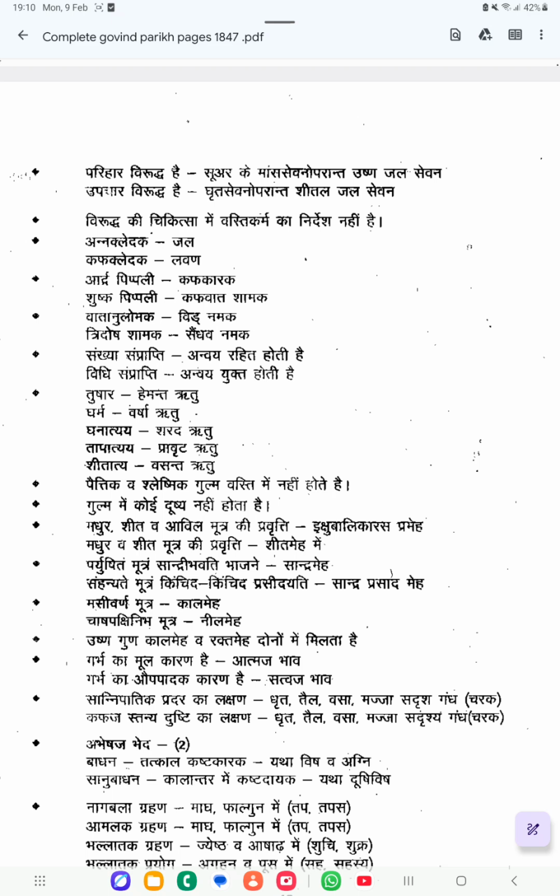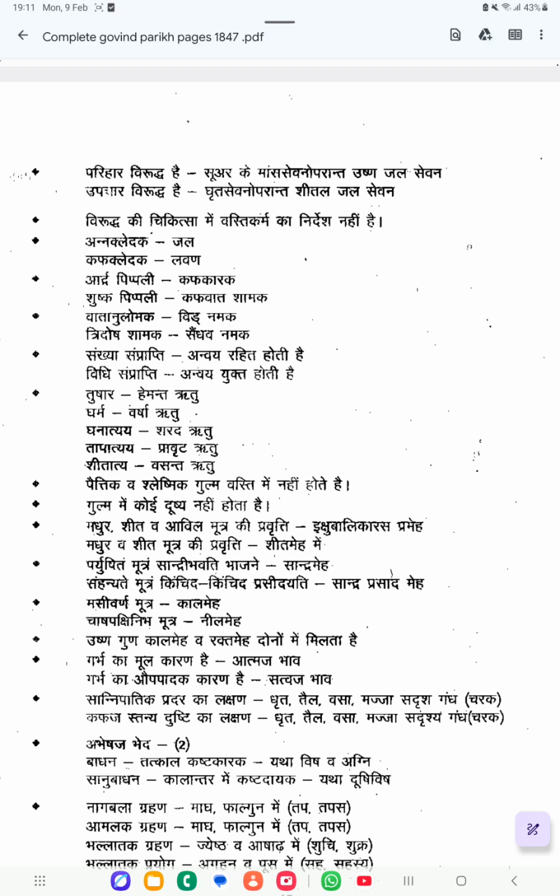In some portion there will be concentrated urine and in some area you can see very clear liquid. That type of urination is called Sandra Prasada. If the full urine is severely concentrated, then it is called Sandra Meha. These are all types of Kaphaja Prameha: Ikshubalika, Shita, Sandra, Sandra Prasada. These all come under the 10 types of Kaphaja Prameha.